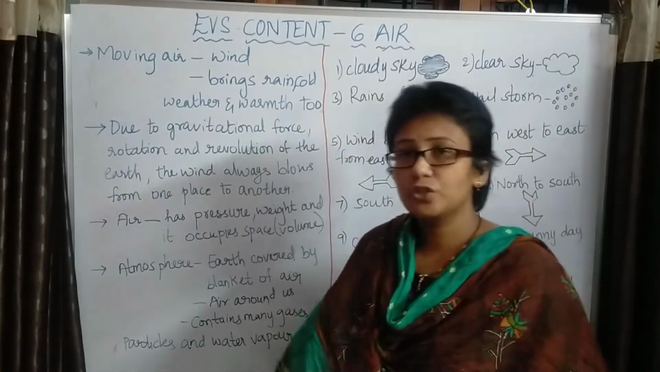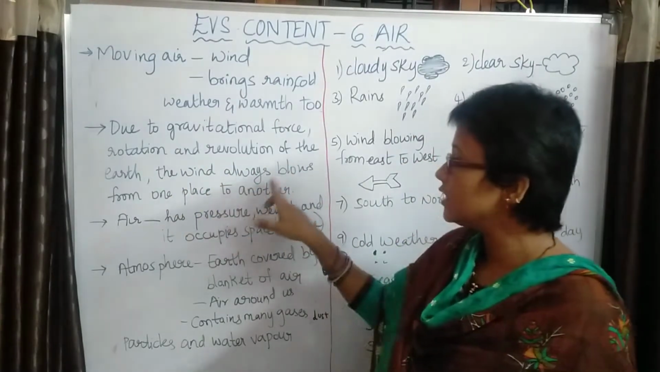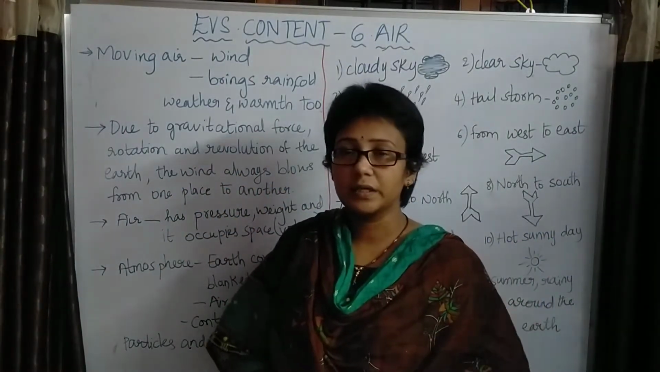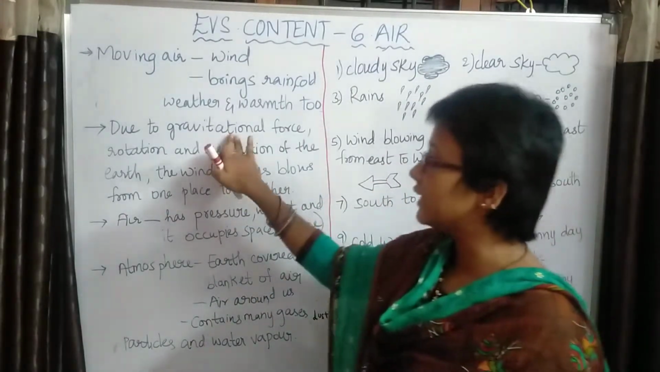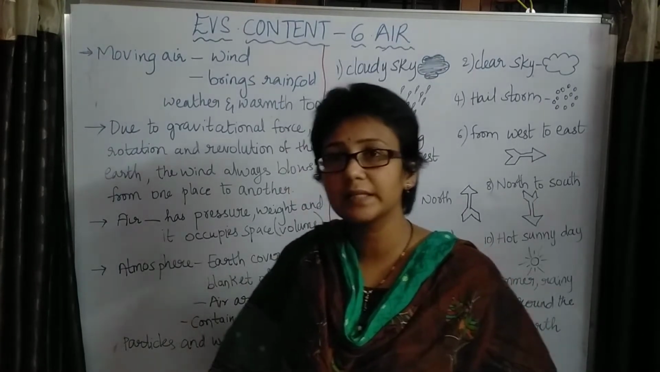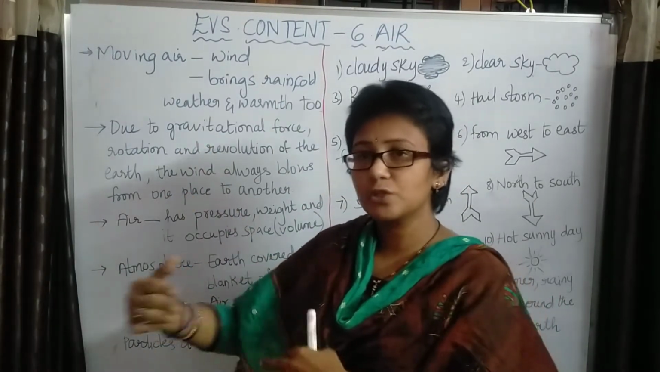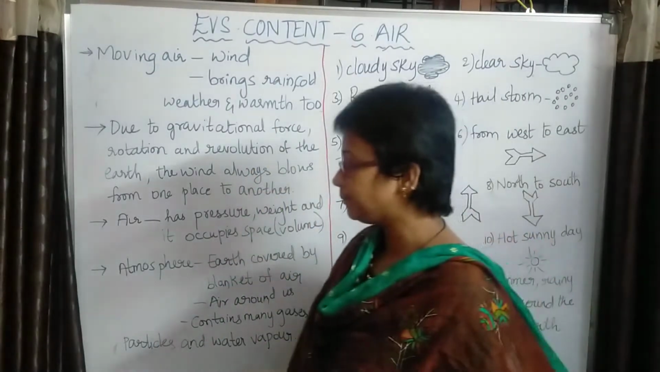Due to the gravitational force, rotation and revolution of the earth, the wind always blows from one place to another. So how does the wind move from one place to another? Because of the gravitational force and because of the rotation and revolution of the earth, this wind will move from one place to another. Because of this only, the air will travel.